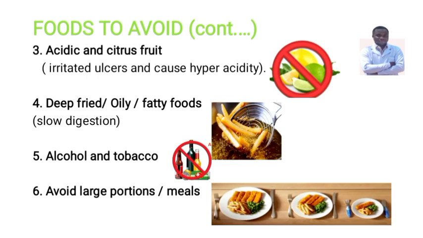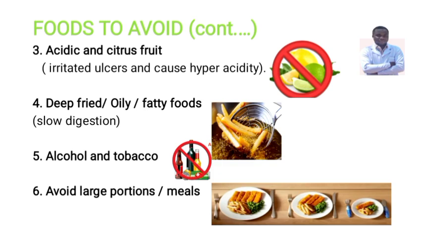But also you have alcohol and tobacco. Alcohol irritates the ulcer in the stomach, and tobacco impairs the healing of stomach ulcer.